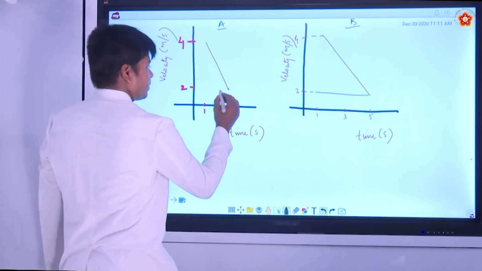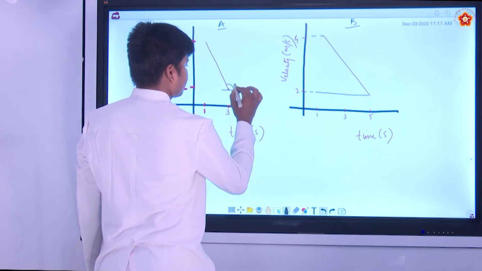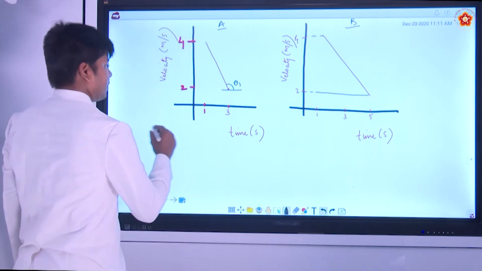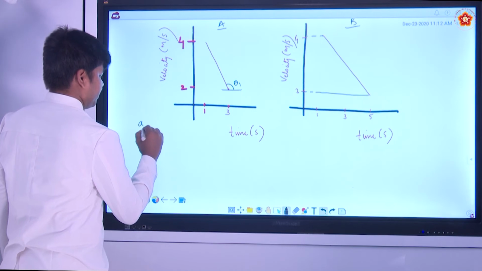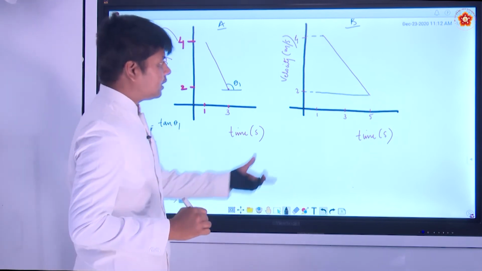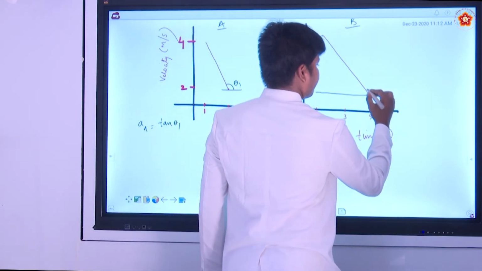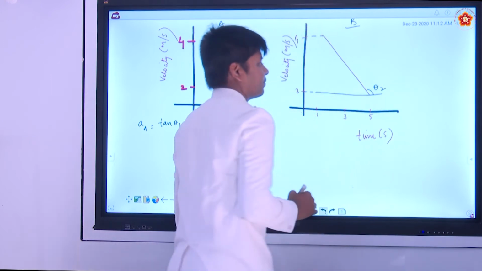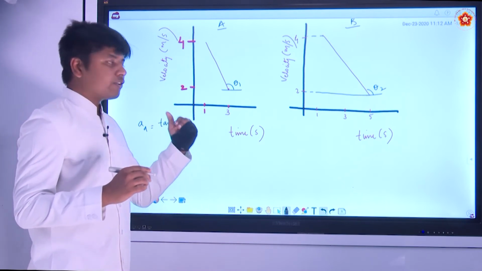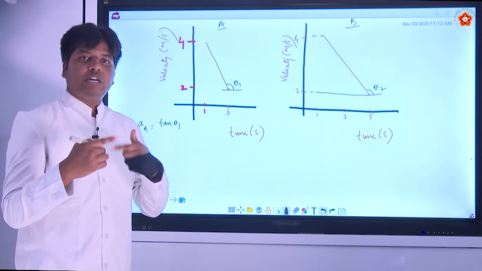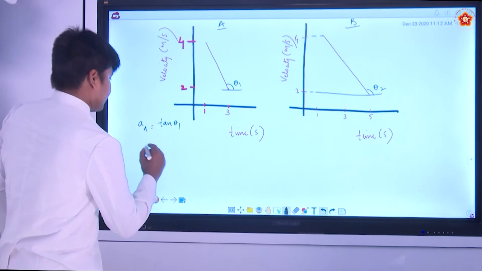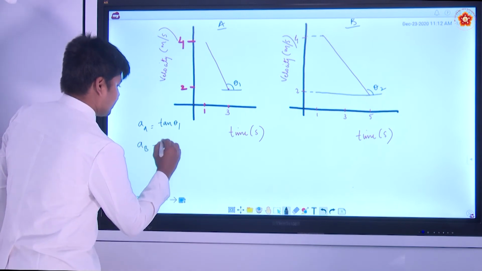So, this is what the slope will give you. For example, this is theta 1. Okay. This is the slope. So, acceleration of A is equal to tan theta 1. Now, what is the acceleration of B? This is tan theta 2. Okay. This we can easily solve, but our aim is to reduce our misconception on slopes and the way we convey the velocity and speed. Alright. So, the slope of the acceleration of B is what?